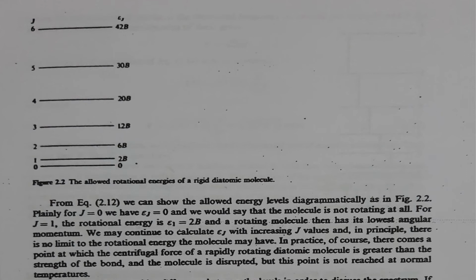And if we continue to increase our J values, we can calculate the corresponding epsilon J values, and there is no limit to the rotational energy of the molecule. But in practice, there comes a situation where the centrifugal force of a rapidly rotating diatomic molecule becomes greater than the strength of the bond. In such cases, the molecule is disrupted, but at normal temperatures, this situation is not observed.